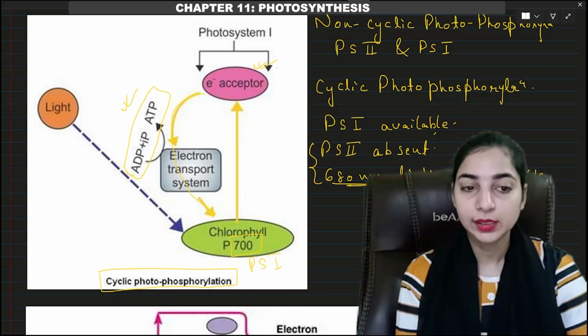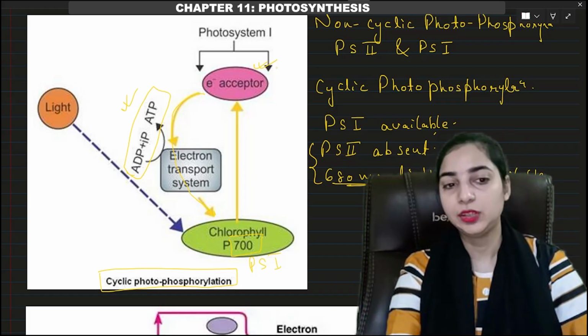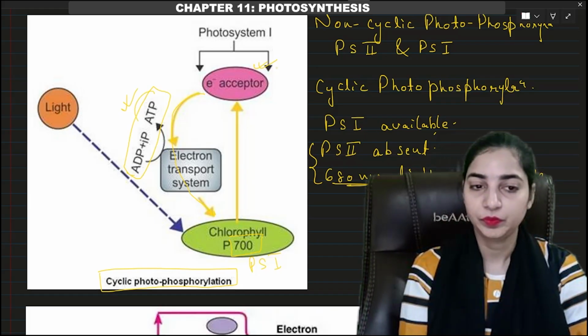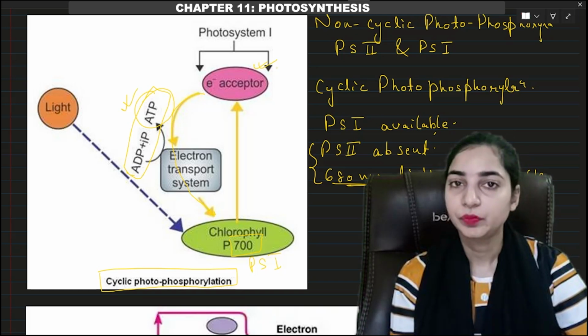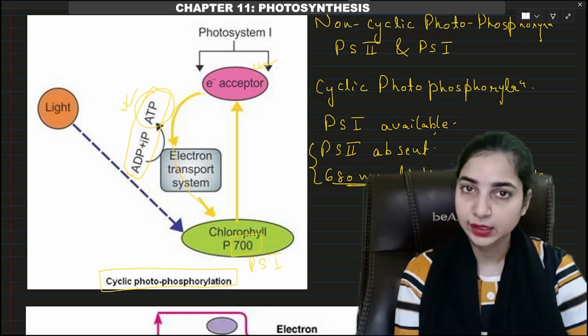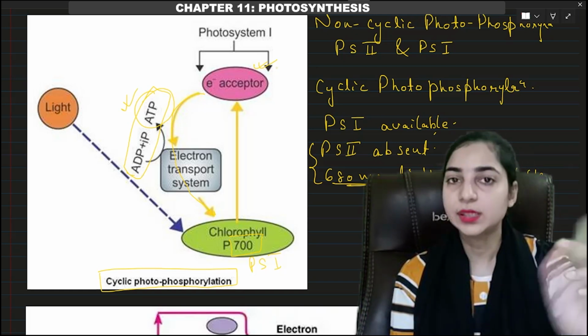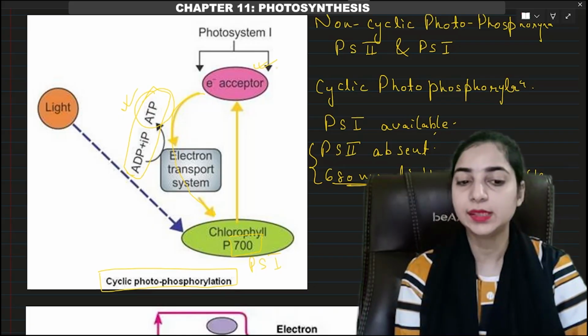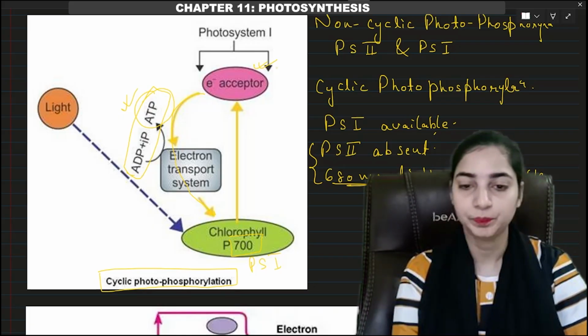Now what's important here is that in cyclic photophosphorylation only ATP has been formed. Where is NADPH? NADPH is not formed here. NADPH will be formed in non-cyclic photophosphorylation, not in cyclic photophosphorylation. Okay.